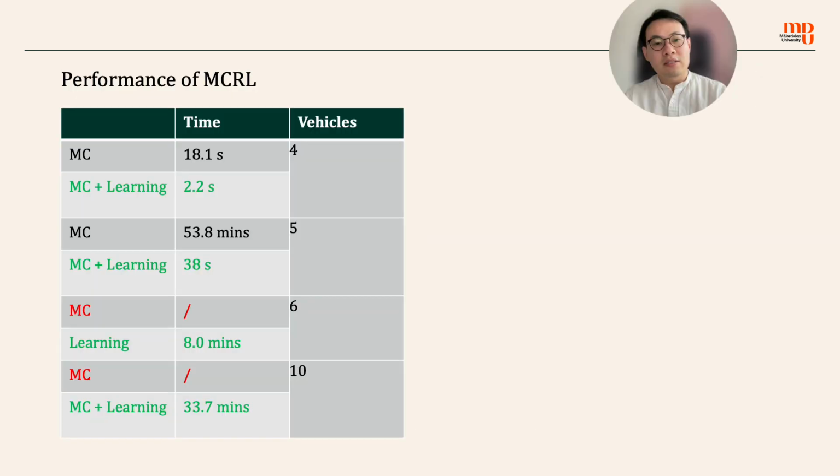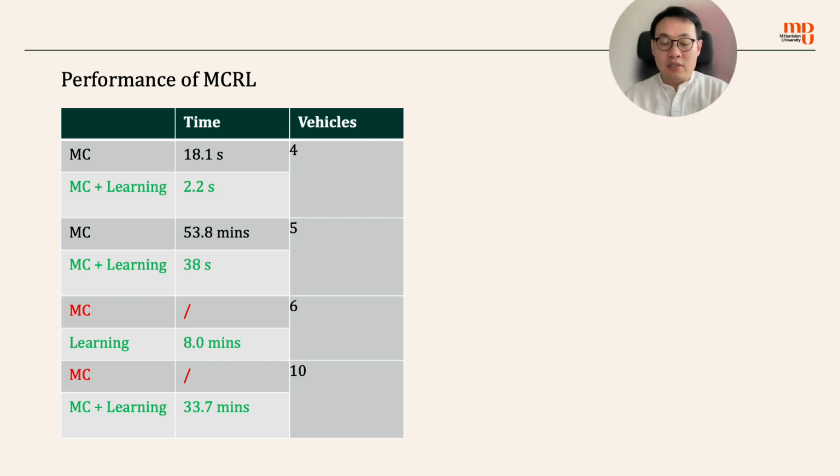Now let's see the performance of MCRL. In this table, MC stands for model checking, and MC plus learning stands for MCRL. Like I said, by pure model checking, we stop at 6 vehicles. That's the limit. But if we have MC plus learning, what do we get? We only need 8 minutes to get the result, even if the vehicles are 6.